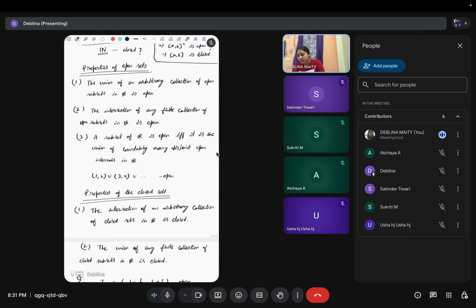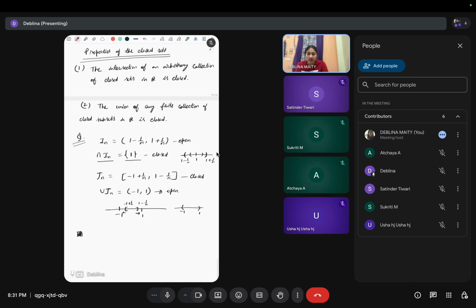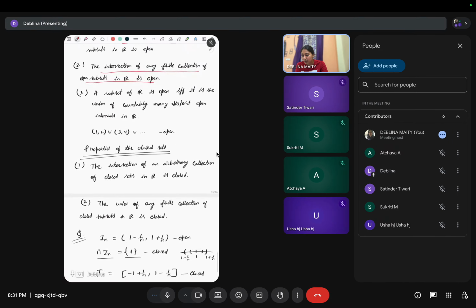The counterexample is for this: I have written that the intersection of a finite collection of open sets is open. So why can't we take an infinite collection? The union of an arbitrary collection is open, but why not the arbitrary intersection of open sets? That's why I gave the counterexample. And similarly for closed sets.